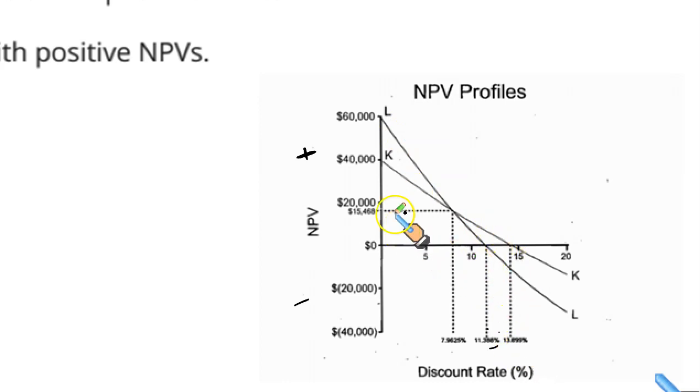So remember, NPV profile shows you how the NPV changes as the discount rate is varied. On the y-axis we have NPV, and on the horizontal axis we take the different discount rates, right? This is called NPV profile.